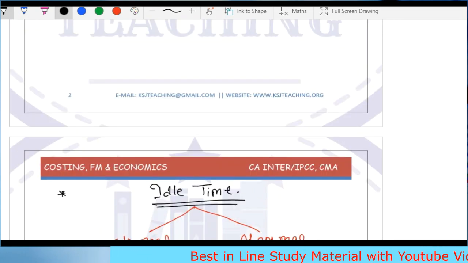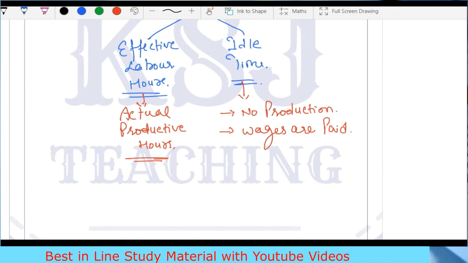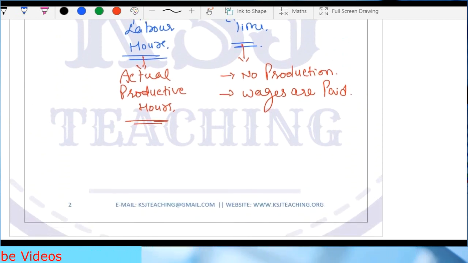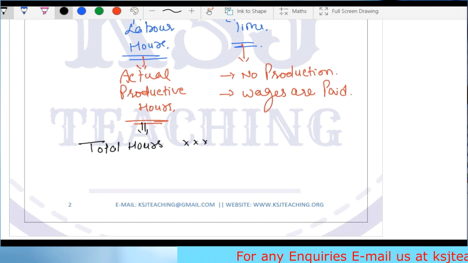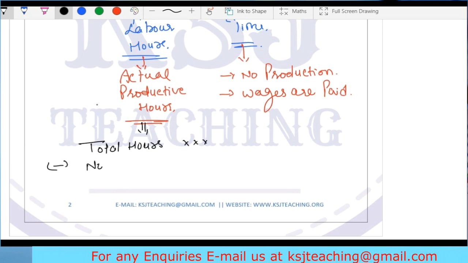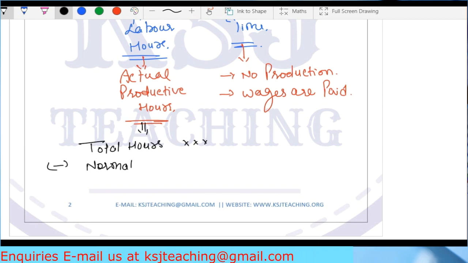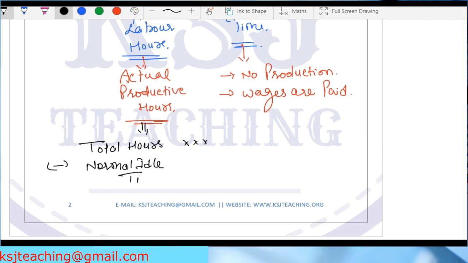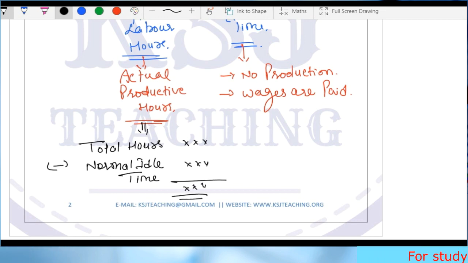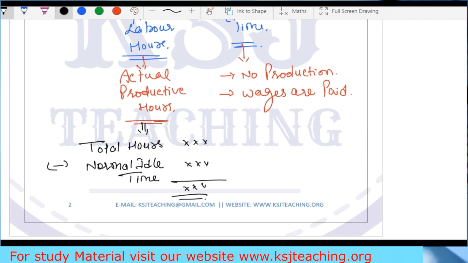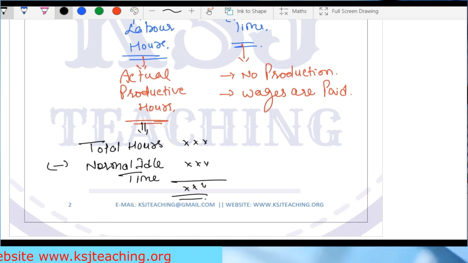Now, I told you one term, that is effective labor hours. That means the actual productive hours, right? What is meant by actual productive hours? Total hours minus normal idle time. So this becomes my effective labor hours. That means the effective number of hours, the actual productive hours.